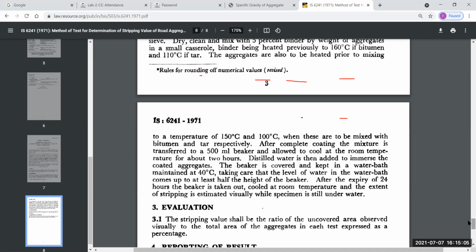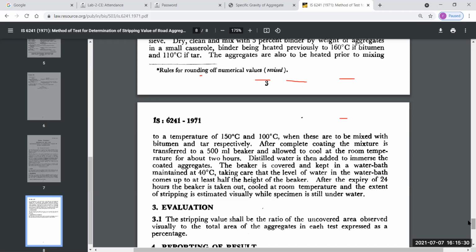Now the beaker is covered and kept in a water bath maintained at 40 degrees Celsius. So basically the beaker which is covered with these binders, we place our aggregate, we place our binder, we place the distilled water.